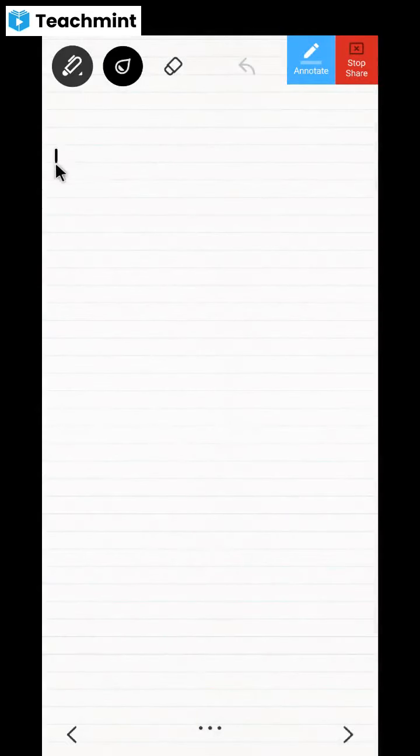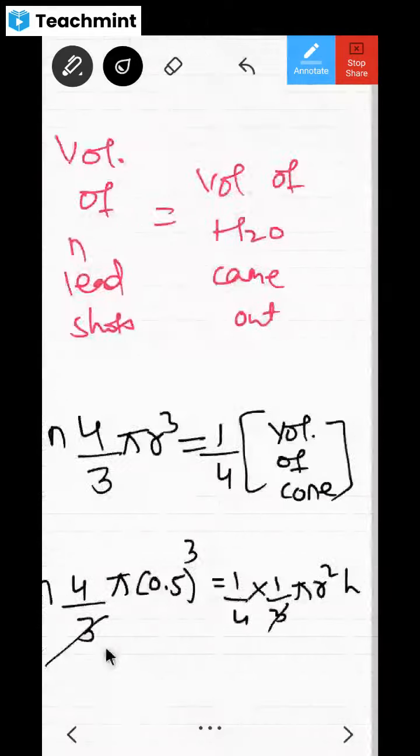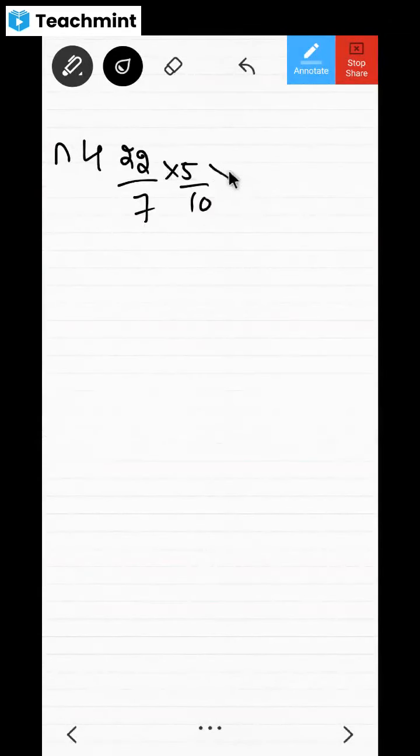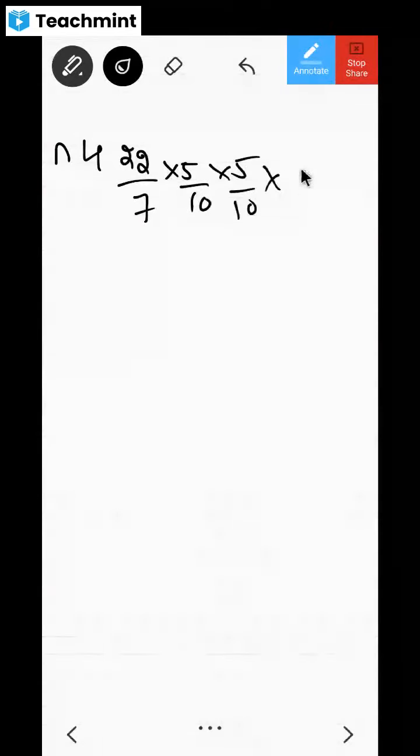Okay, now substitute everything. What it becomes? N into 4, N4, and pi means what it becomes? It becomes 22 by 7. Okay, you can just give one dot. And 0.5 means I'm going to write it as 5 by 10 into 5 by 10 into 5 by 10. Can I write like this?